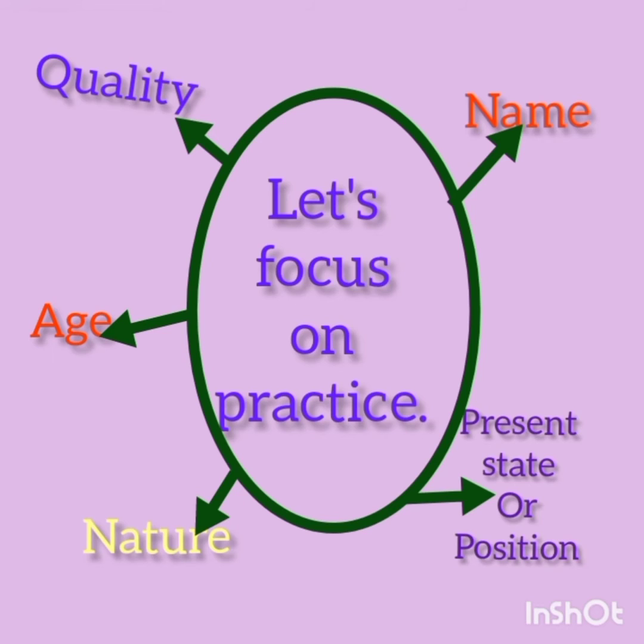Let's practice. I'm going to give you some examples of sentences of quality, name and age, nature, present state or position. You just guess what I am saying. I am hungry. My sister is a doctor. This tomato is red. He is my uncle. We are friends. The glass is broken. He is hardworking. I am not well. I am happy. I am in the school. He is 30 years old, or you can simply say he is 30.